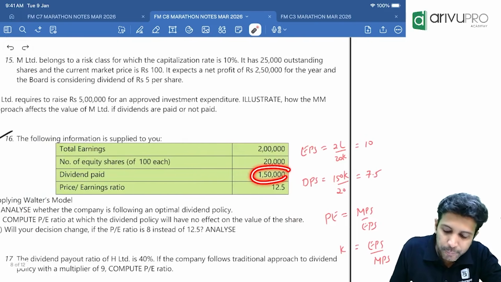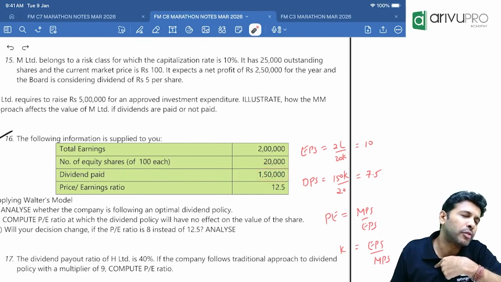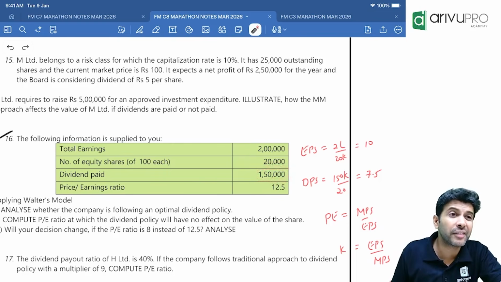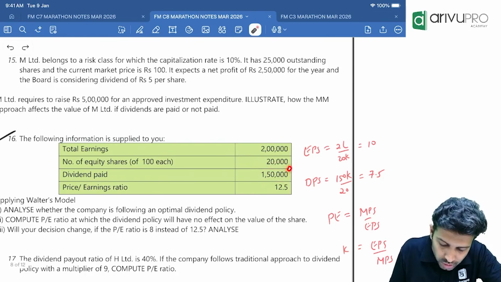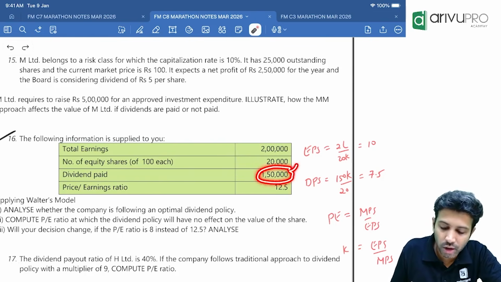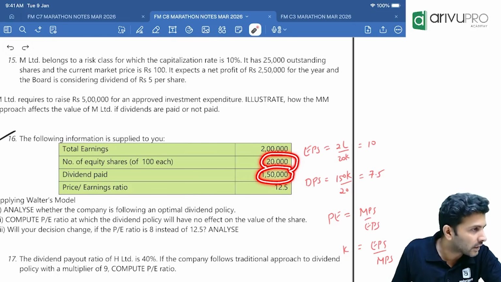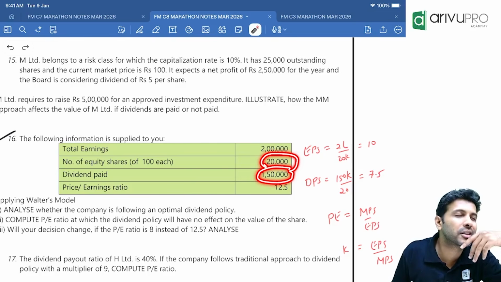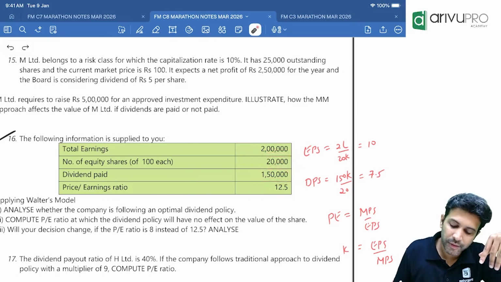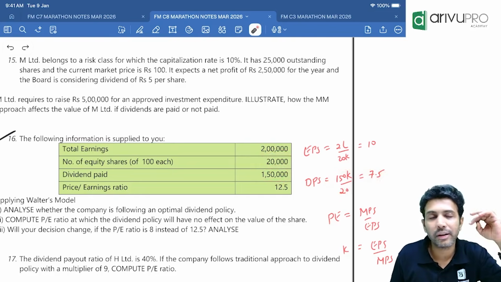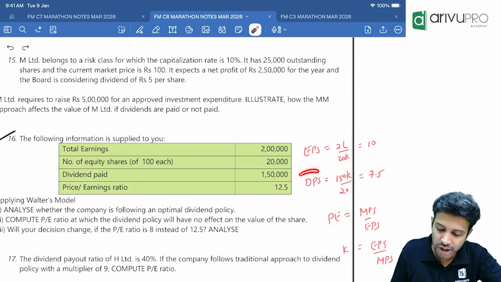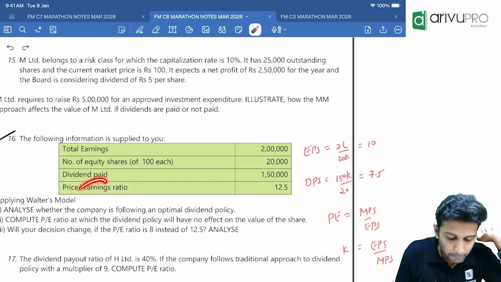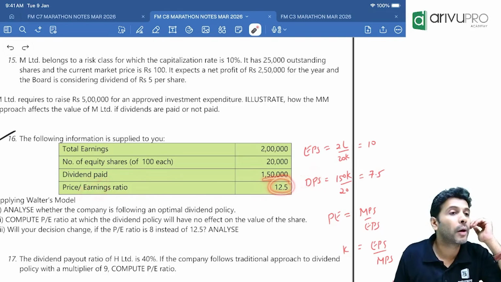How much is the dividend paid? Sir, in all our formulas, we don't need total dividend. We need dividend per share. Total dividend is 1,50,000 on how many shares? 20,000 shares. On 1 share, how much is the dividend? 1,50,000 divided by 20,000, which is 7.5. That is the dividend per share, or DPS. Price earning ratio is 12.5.